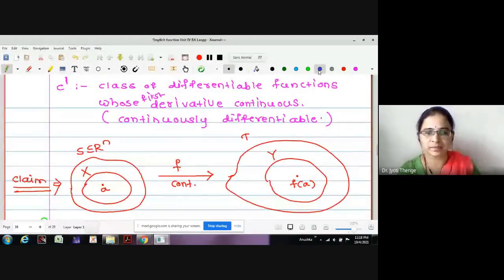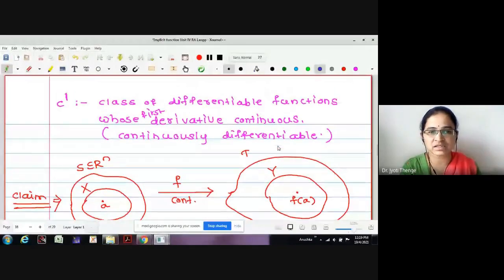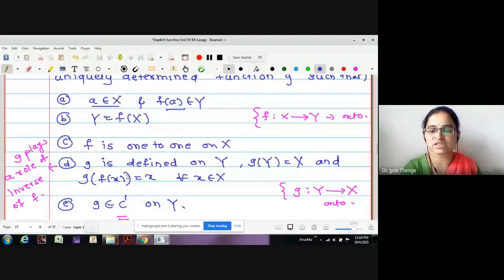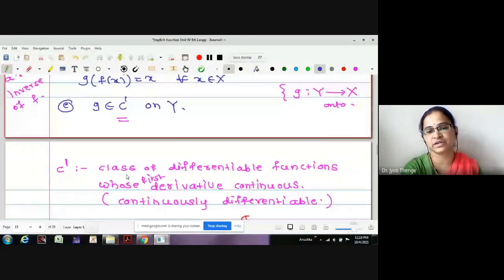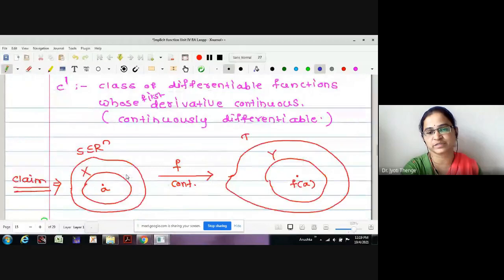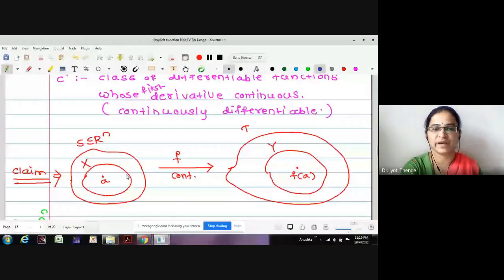This is the claim. X is open set in S, Y is open set in T, such that A is in X, F of A is in Y. This is the first point. If A is in X, F of A is in Y, we want to prove. Then Y is equal to F of X, we want to prove F is 1 to 1, G of F of X is equal to X. And last point is G belongs to C1, continuously differentiable function. This is the claim. This is the claim. And this is what the construction we have made.